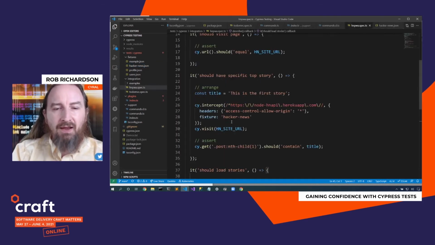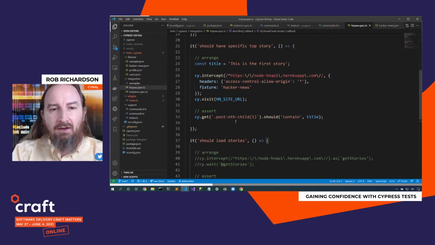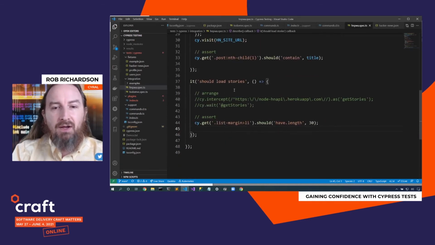Okay, so now because I have a fake data set, when I go visit it, I can ensure that the first item should contain that title. I know what the title is going to be. Now, it's easy if I create a fixture to lie to myself that the API will always behave the same. So I don't want to create only one test that way, but I'm also going to create another test that will just go hit the API and validate that I have 30 items in the list. I don't know what those items are, but I'm going to guess that Hacker News always has 30 items on their homepage.